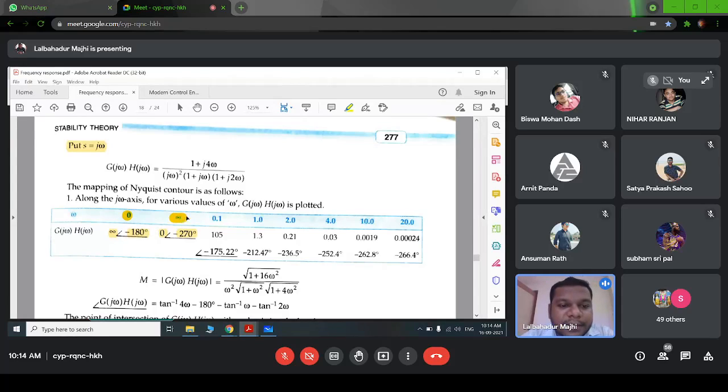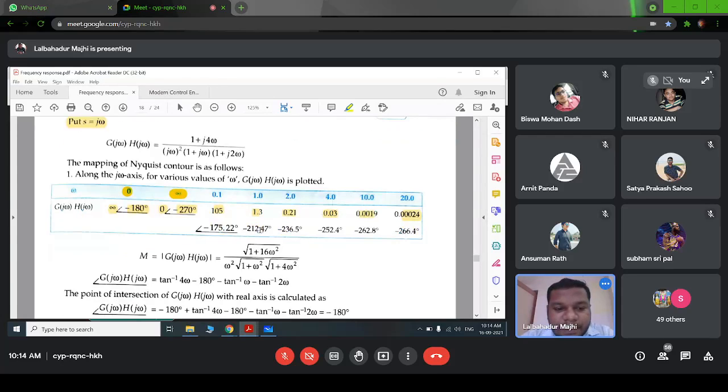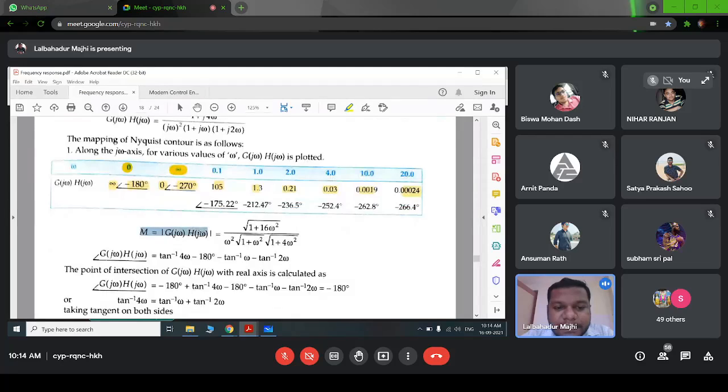Similarly, when omega equal to infinite, we have this magnitude 0 and angle is minus 270. So these different values of omega we have found. So now this is the magnitude, right? We can determine this is the formula for magnitude and this is the formula for phase angle. So can anyone say from where this minus 180 degree is here?